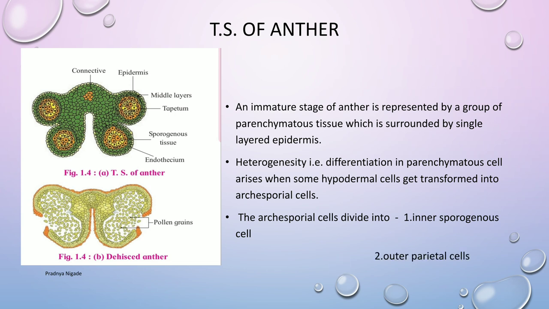So what we have seen in the TS of anther is a group of parenchymatous tissue surrounded by the single-layered epidermis. Now this parenchymatous tissue undergoes differentiation. Some hypodermal cells get differentiated and form the archisporial cell. When this archisporial cell once again divides, it forms inner sporogenous cells and outer parietal cells. Now let's see the fate of these two types of cells. It means, what happens to these sporogenous cells and parietal cells? Let's see that.